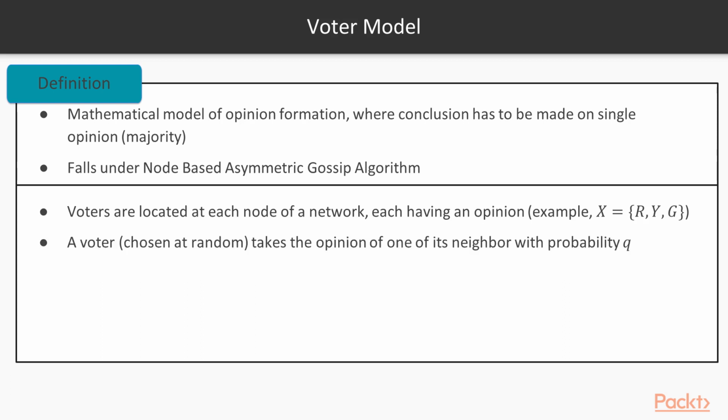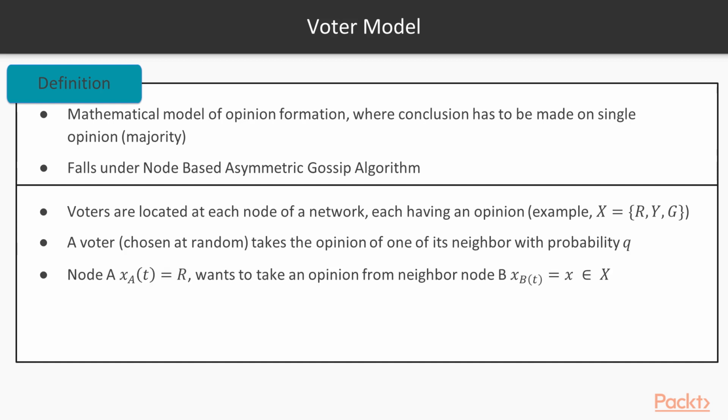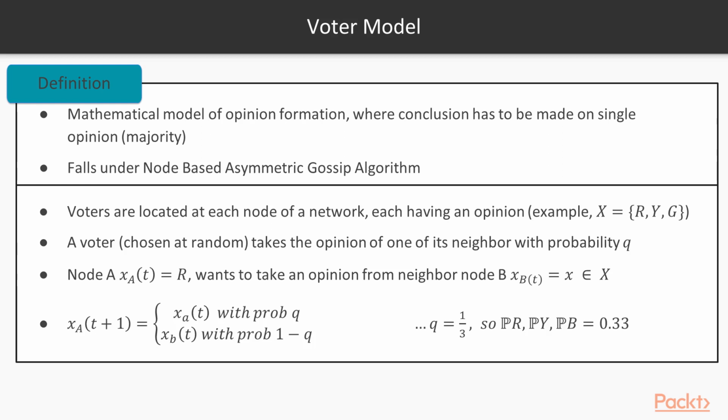Any one of the voters from the network can take an opinion of one of its neighbor nodes with some probability q. Let's say node A at time t has opinion red, and it wants to take an opinion from its neighbor node B, whose current value at that time could be any of the values from red, yellow, or green. So the new value of node A at time t plus 1 would be its own value with probability 0.33, and the new values yellow and green with probability 0.33 each. The value of q can be obtained by dividing 1 over all possible opinions that we have.